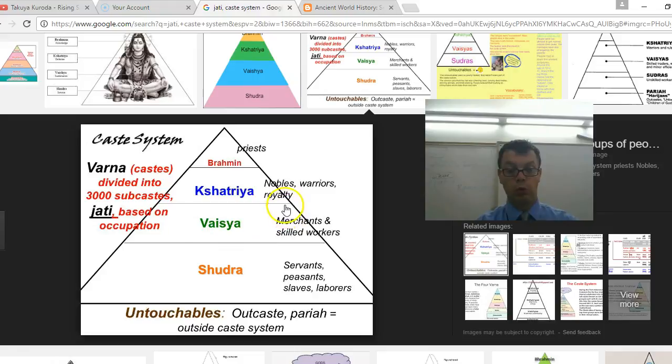If you were a royalty, if you were a warrior, you were in the Kshatriya caste, and this is where our friend Arjuna was, who didn't want to fight but had to because he had to follow his dharma. So his Jati would be that he was a warrior, he was in the Kshatriya caste. And the Brahmins up here on top, those were the priests, their Jati is their job. This is pretty historically significant because it basically puts people in different jobs and different areas in classical India under Hinduism, which again begins in India with the Vedas that we talked about and becomes even bigger throughout Indian history.